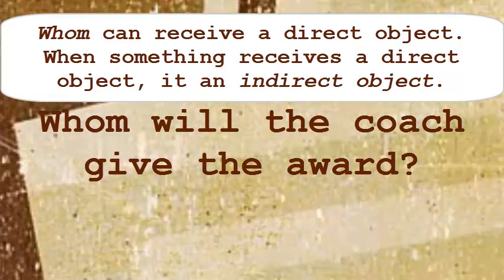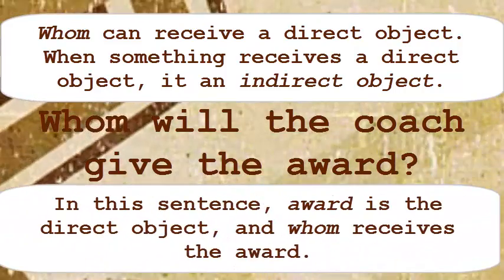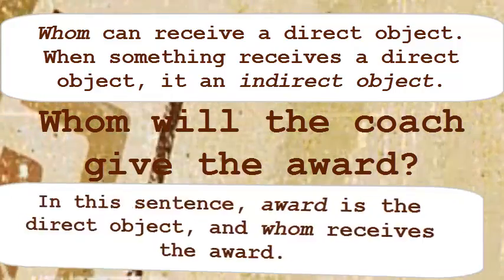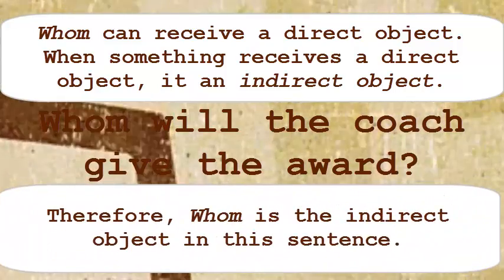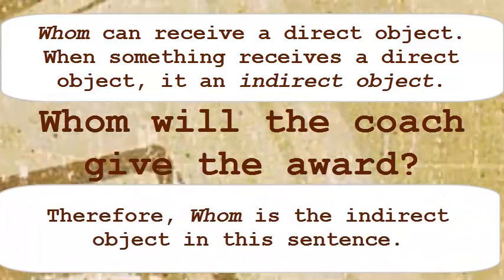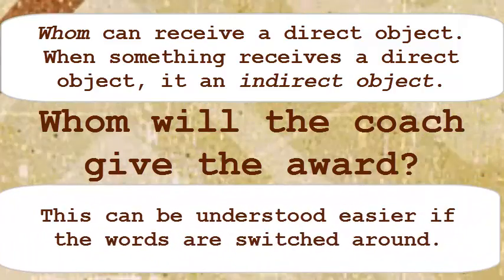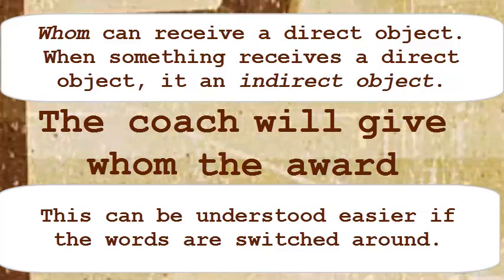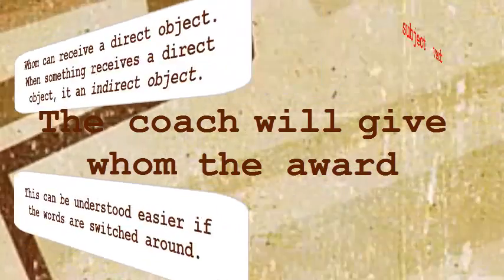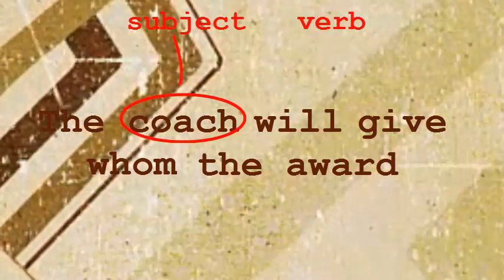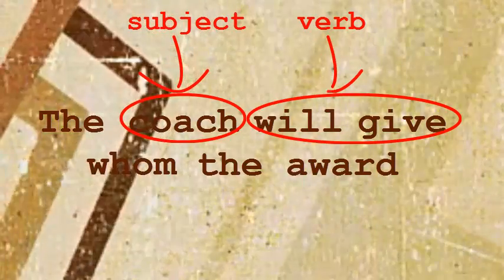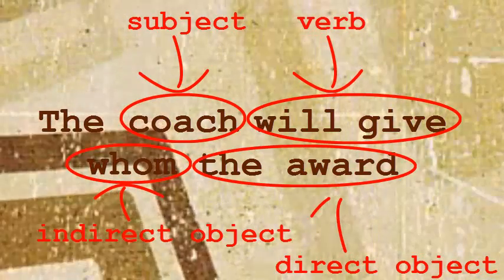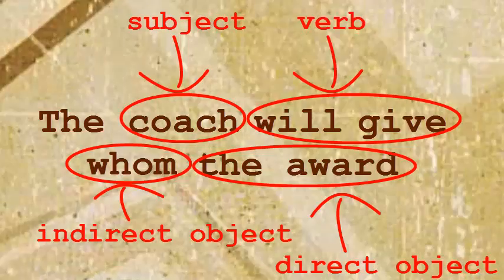Whom will the coach give the award? In this sentence, award is the direct object, and whom receives the award. Therefore, whom is the indirect object in this sentence. This can be understood easier if the words are switched around. The coach will give whom the award. Coach is the subject, will give is the verb, whom is the indirect object, and the award is the direct object.